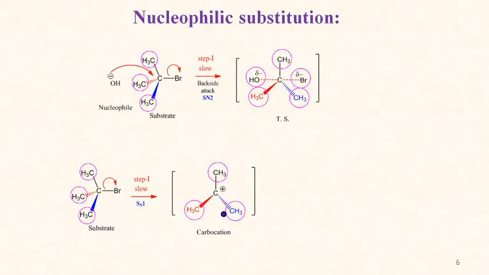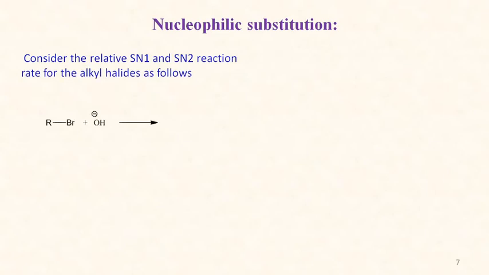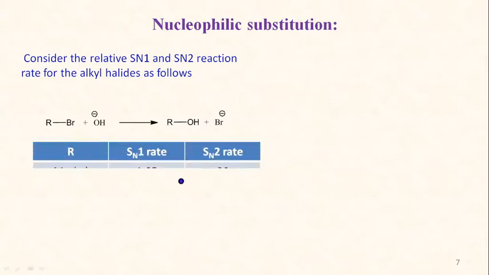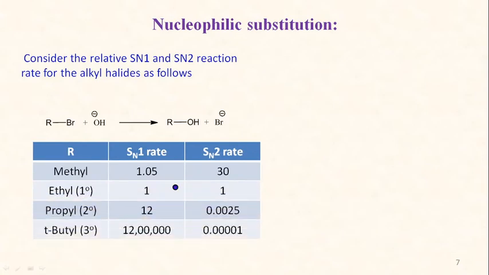First it gives the carbocation, and the planar carbocation gives relief from the steric hindrance, and then the nucleophile attaches here and the reaction takes place. That's why, as the steric hindrance or crowding increases, backside attack becomes difficult, and the rate of SN2 reaction goes on decreasing, while the rate of SN1 reaction increases by a different factor, that is, the carbocation is stabilized.